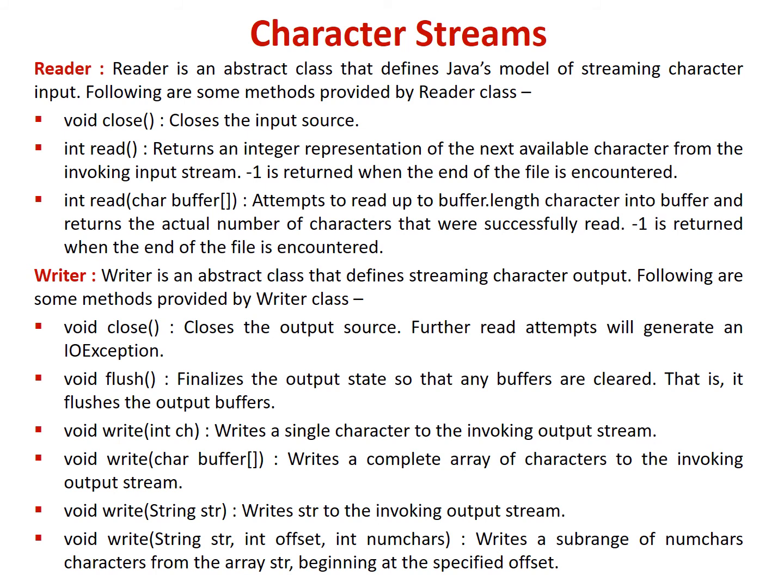Method write with the string type parameter writes the string to the invoking output stream. And the method write with three parameters. The first one is string str, second is integer offset, and the third is integer numChars. This writes a subrange of numChars characters from the array str beginning at the specified offset.